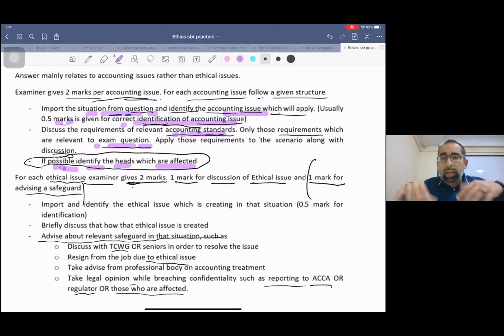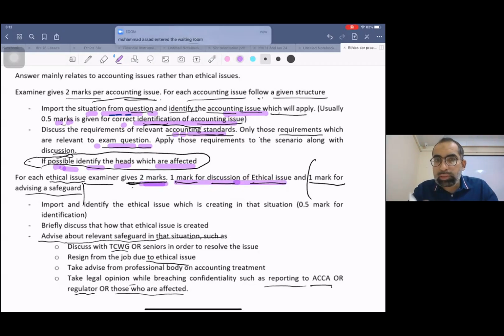Because of this accounting issue, which heads will be affected? Like your equity will be affected, your non-current assets will be affected, your gearing will be affected. You need to identify it. Now, for each ethical issue, the examiner gives 2 marks, 1 mark for discussion of the ethical issue. That means you need to discuss that issue first.